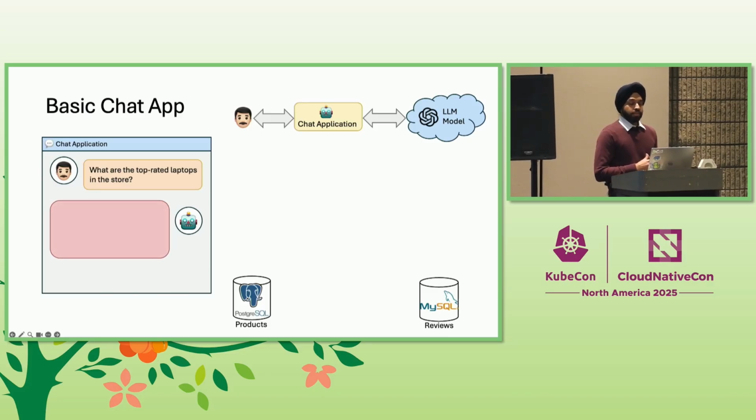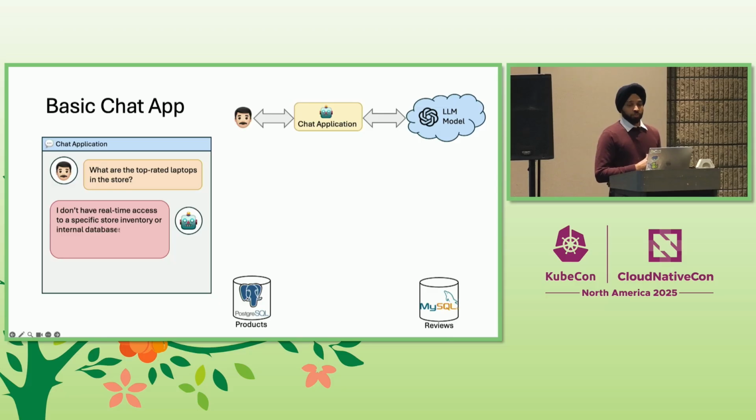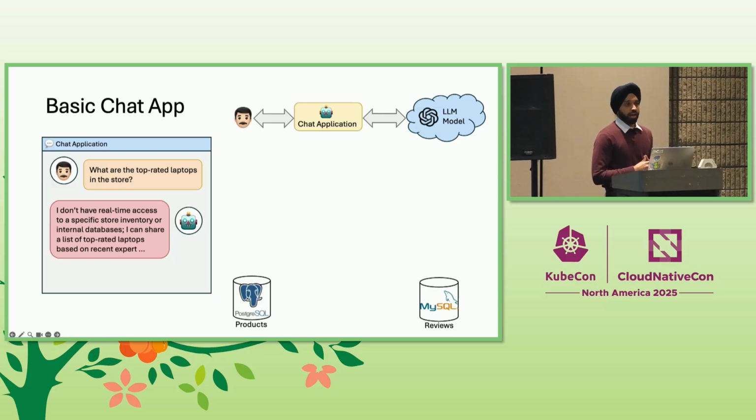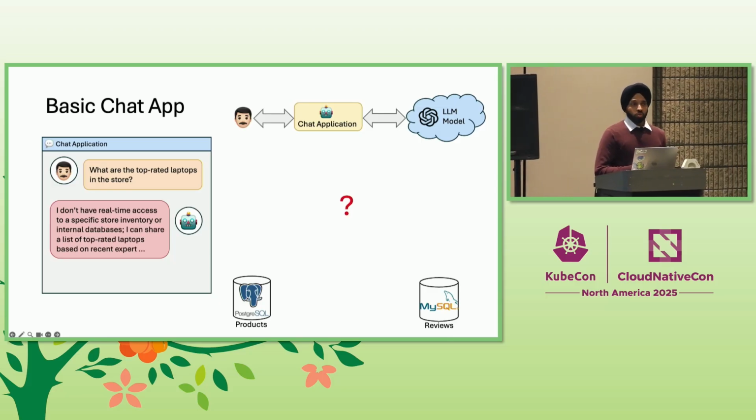So out of the box, the best it can do is give us a generic, unhelpful response like this, admitting that it cannot access our internal databases. So how do we bridge this gap?